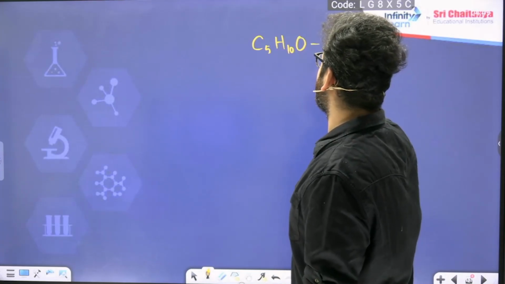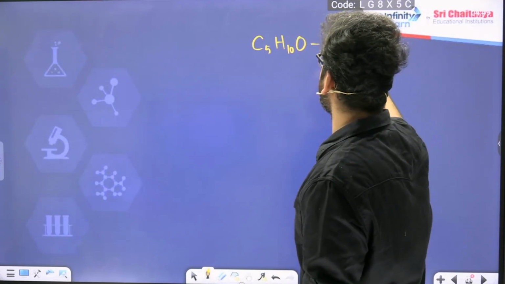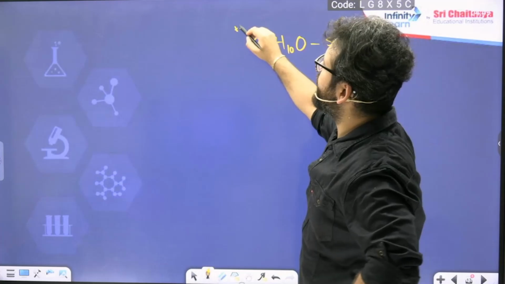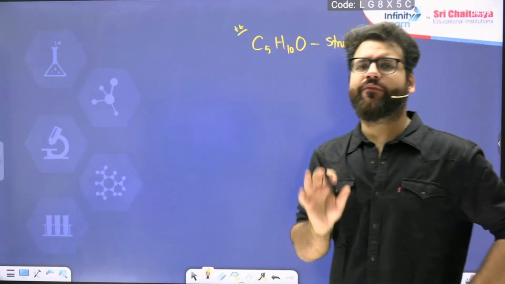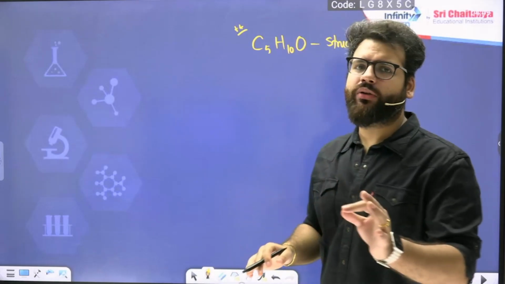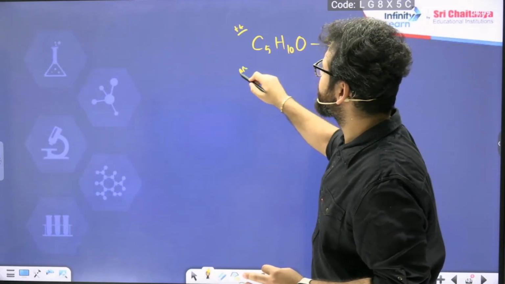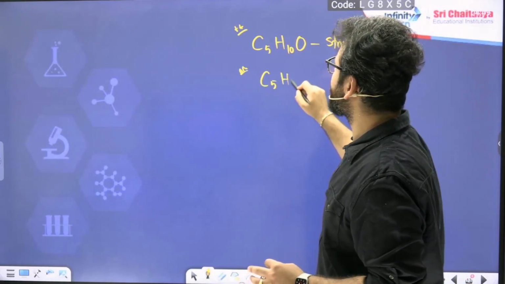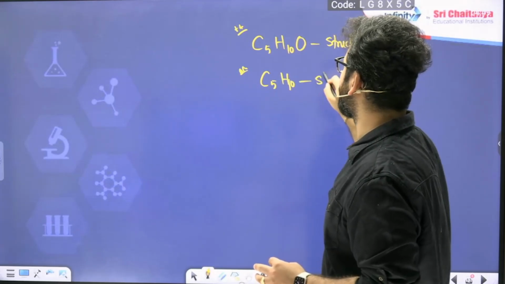C5H10O structural isomers. Tell me in the comment box with the questions, C5H10O, these many isomers I got. Just structural I am asking you. Practice for C5H10, only structural.